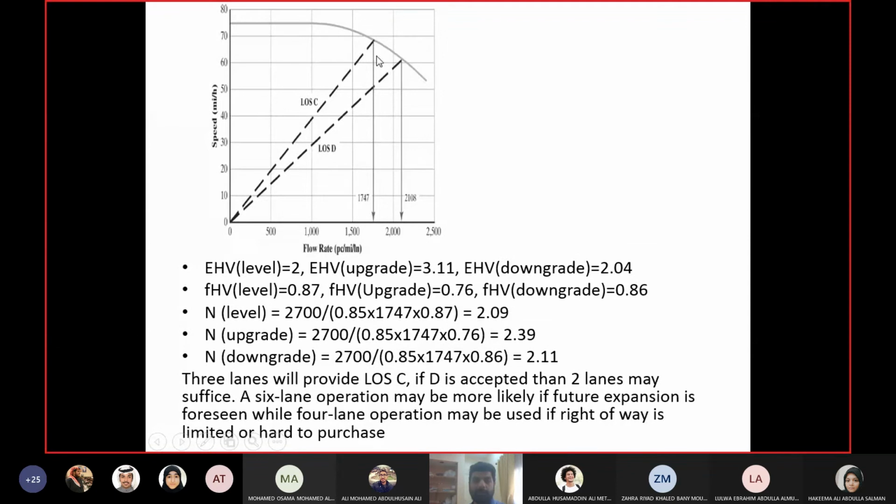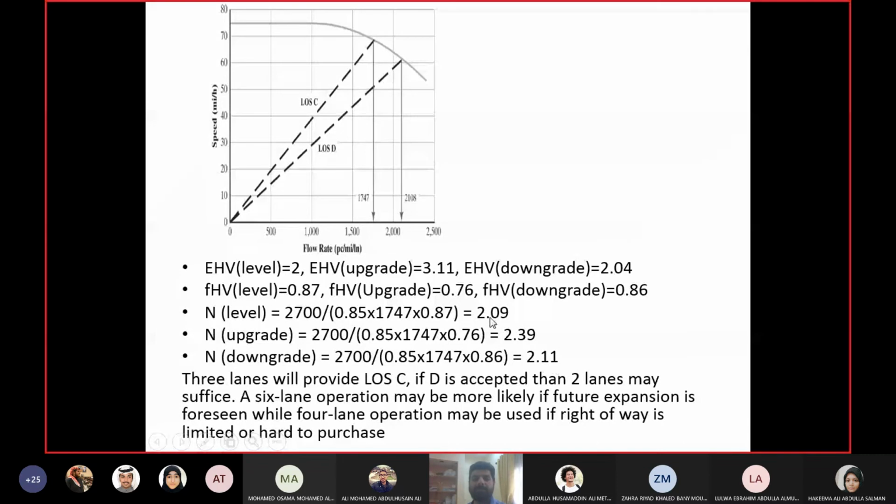I told you we will use a preferred value. So 1747 and 0.87, the heavy vehicle adjustment factor for level. So for level terrain I need 2.09 lanes. Then for upward gradient everything is the same except the FHV. Now it is 0.76, so number of lanes 2.39. For downward again the FHV is now 0.86, so number of lanes 2.11.